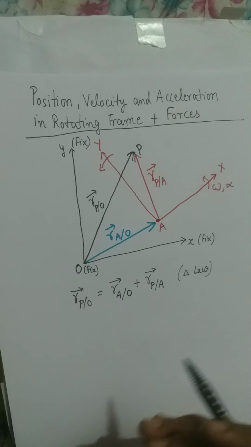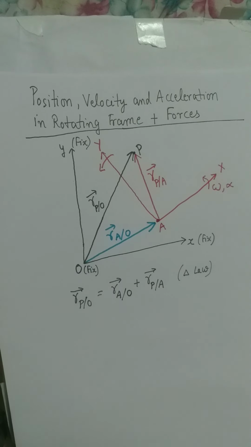Now we will differentiate this equation to find the velocity. We know that velocity is defined as the derivative of the position vector of the particle.